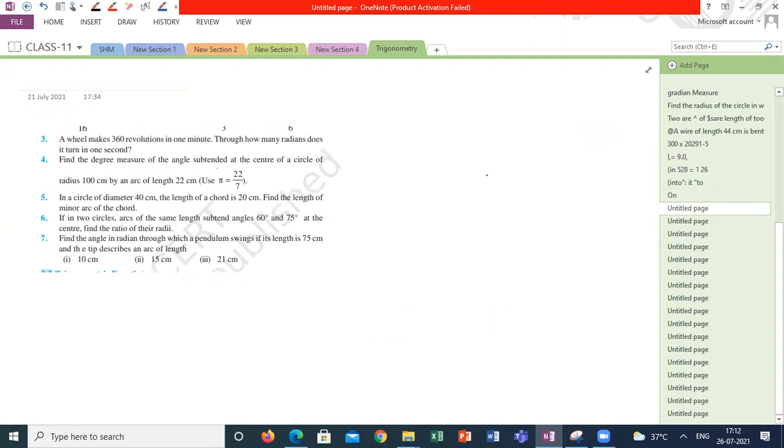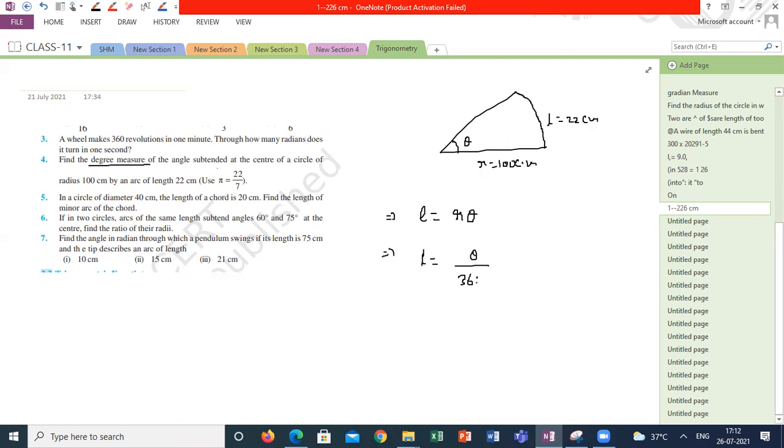Next question. Find the degree measure of the angle subtended at the center of a circle of radius 100 centimeter by an arc length of 22 centimeter. It is asking for the theta value, where arc length is 22 centimeter and radius is 100 centimeter. How to do this question? What is the length of the arc formula? r theta, where theta should be in radians. He is asking for the degree measure, so how to convert? You have to remember your grade 10 formula. What is the length of the arc in the grade 10 formula, guys? Theta by 360 into 2 pi r.